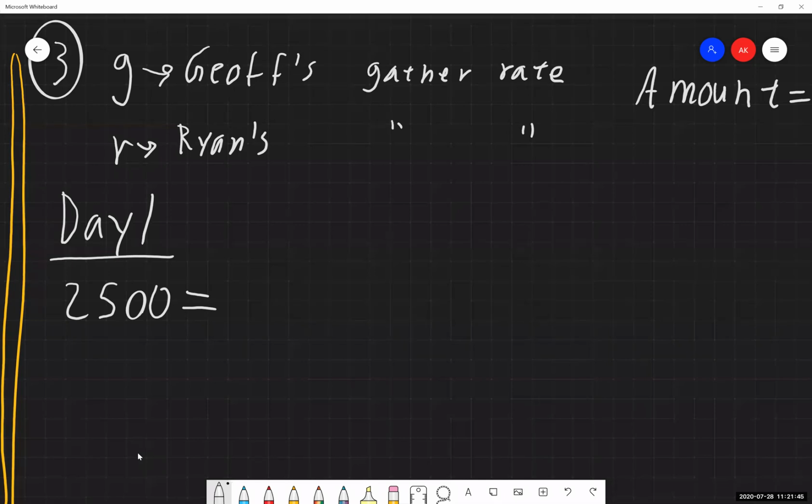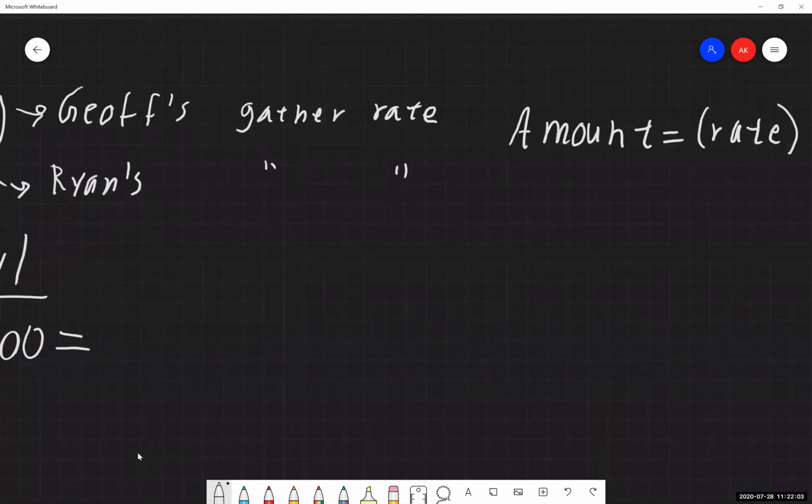Now, if we think on Jeff's work individually, he gathers blocks at some rate. We don't know what that rate is, but he gathers blocks at some rate. We also know that he put in 4 hours of work to do that. So what was the amount of blocks that Jeff gathered? Well, the amount that Jeff did is going to be his gather rate, which is G, times the total number of hours that he spent working on this, which is 4.